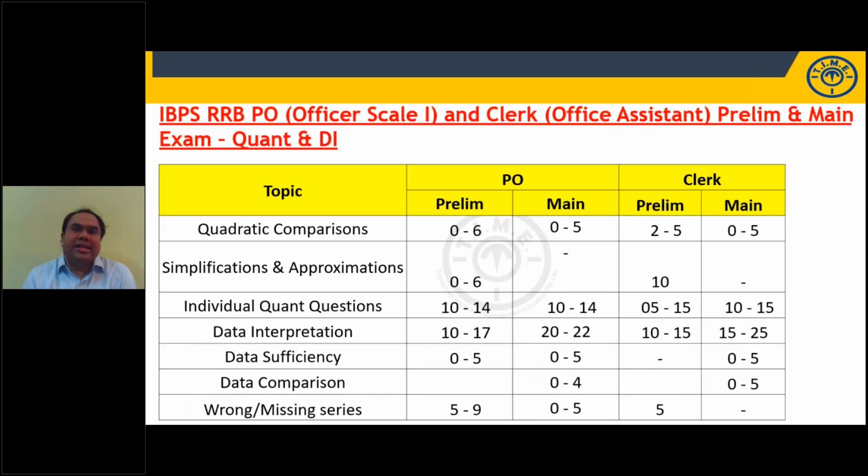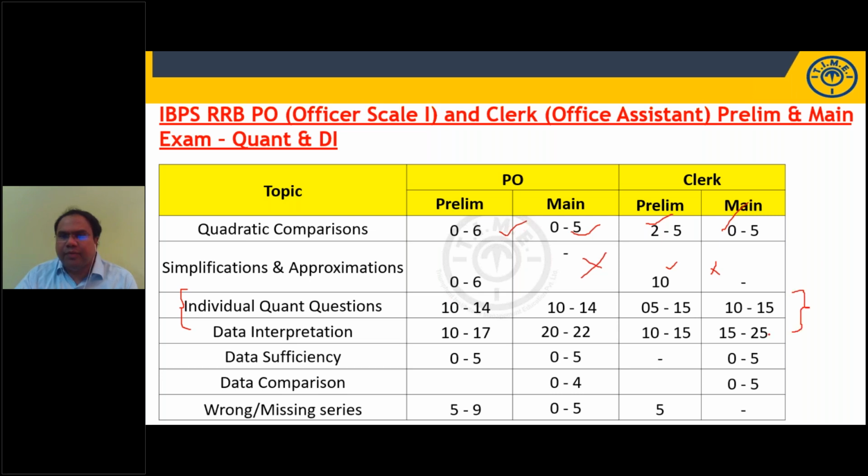Let us look at regional rural banks. Now you should have an idea of what is important for prelim and what is important for main. I'll summarize this. See here, quadratic comparison and simplification approximations: in prelim you have 10 questions, main not asked. Quadratic comparison also 0 to 6, 0 to 5, 2 to 5, 0 to 5. Then individual questions and DI.